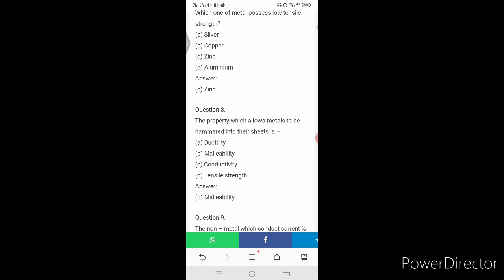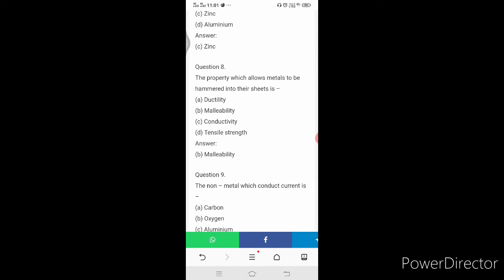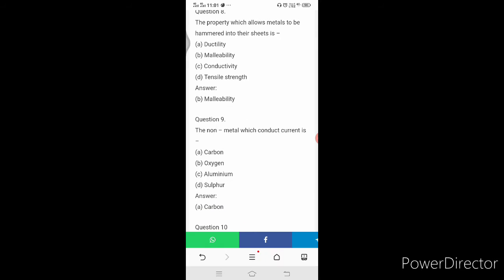The property which allows metals to be hammered into sheets is dash. Four options are given: ductility, malleability, conductivity, tensile strength. So the answer is malleability. The non-metal which conducts current is dash.